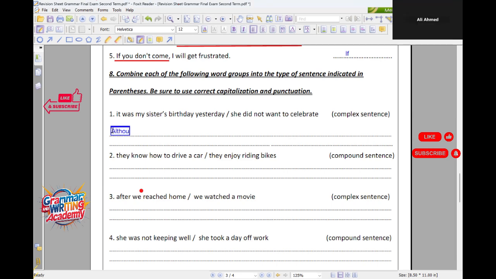So here, my dear boys, you have to pay attention to that. Once I'm going to ask you to form a complex sentence, you can either use a subordinating conjunction or a relative pronoun. The easiest one for you will be the subordinating conjunction, but you have to get the perfect subordinating conjunction according to the meaning of the sentence. It has to be suitable for the sentence. So, although it was my sister's birthday,